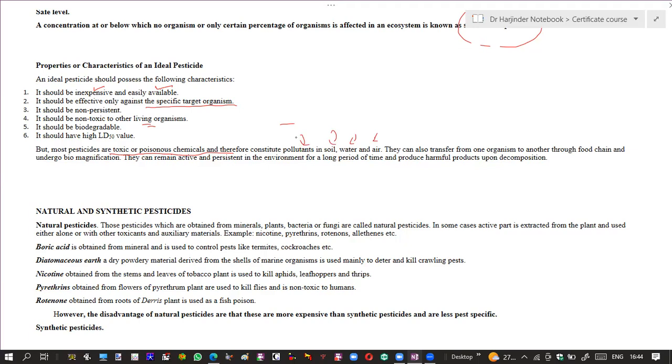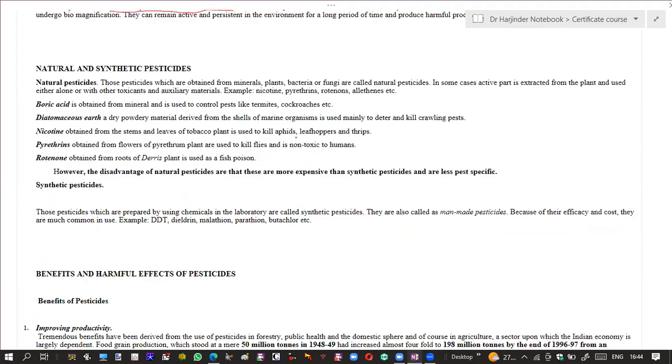If we want to classify these pesticides, we can classify them into basically two categories. One is natural pesticides, and the second is synthetic pesticides. The natural pesticides, as the name indicates, are obtained from nature, and mostly they are obtained from plants by using their extracts.